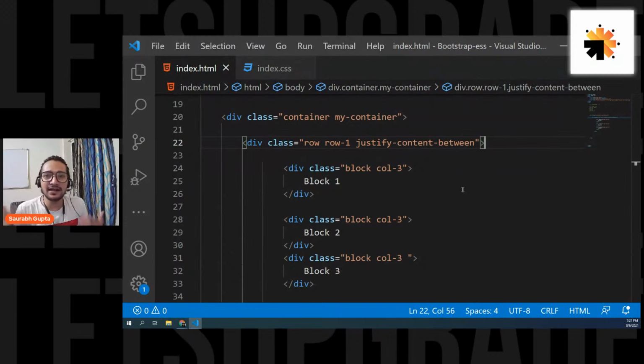So justify content center will move all the elements in center. Justify content around will create spaces everywhere in between the elements and at the end of the elements. Justify content between will create gaps between the elements and not at the sides.